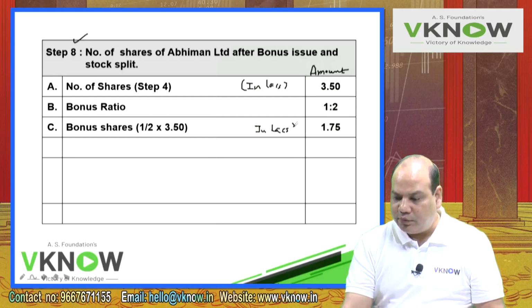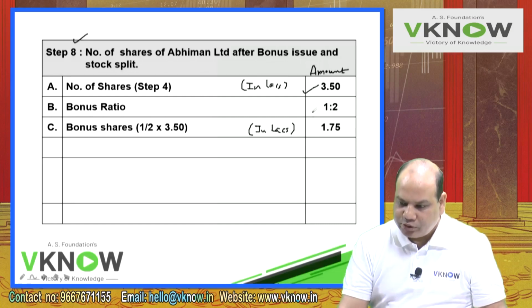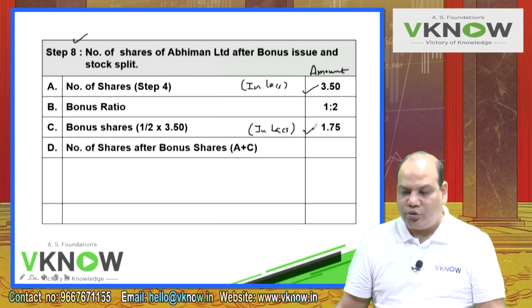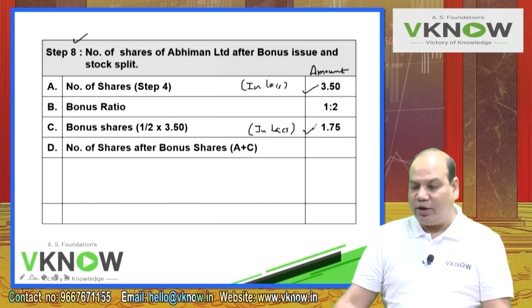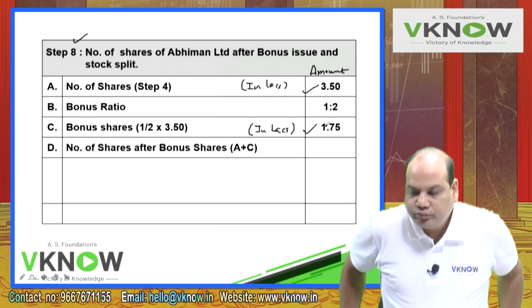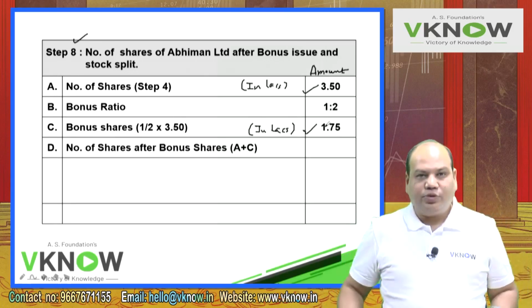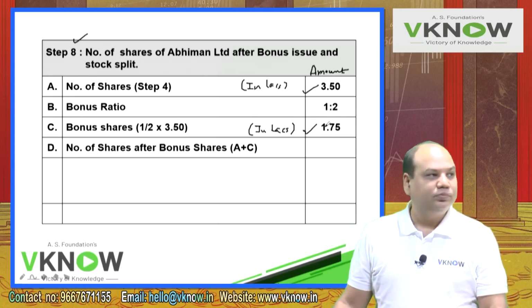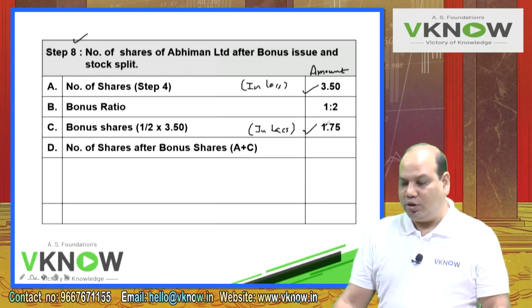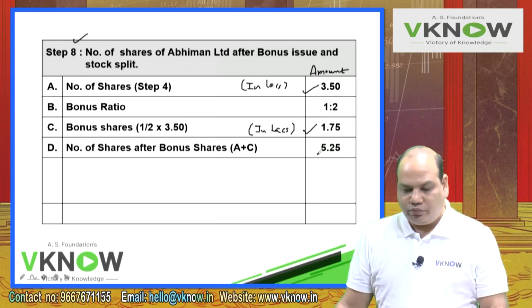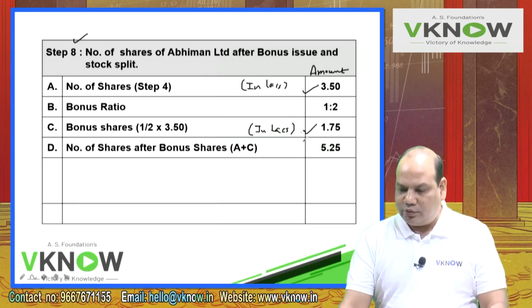So this company will first issue 1.75 lakh bonus share. 3.50 plus 1.75. So now the total number of shares after bonus share, A plus C, 5.25 lakhs.